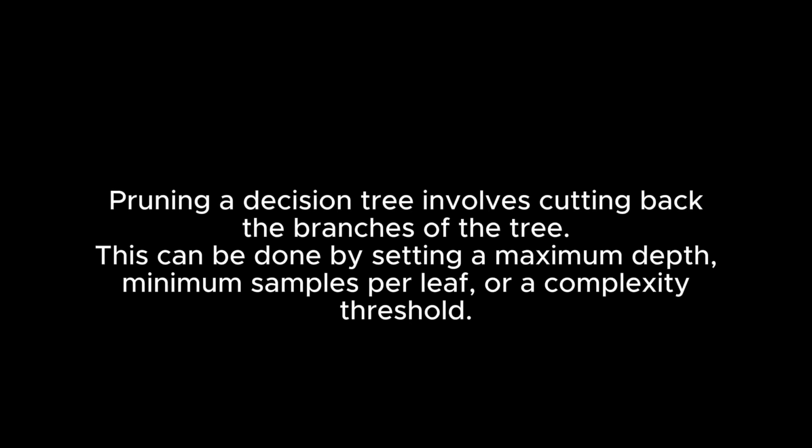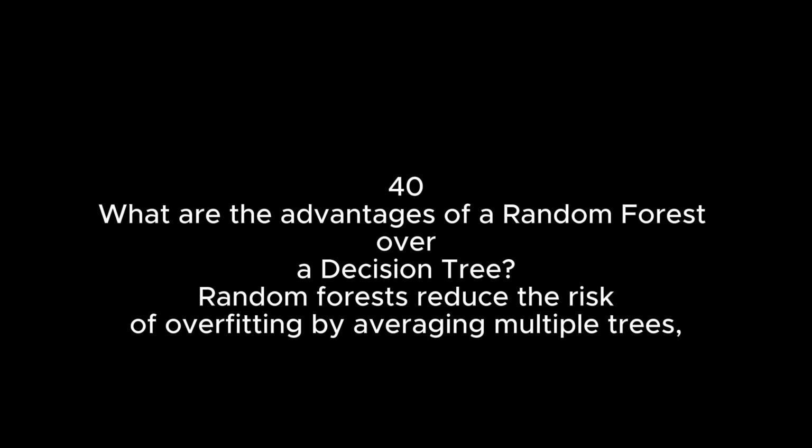39. How is a decision tree pruned? Pruning a decision tree involves cutting back the branches of the tree. This can be done by setting a maximum depth, minimum samples per leaf, or a complexity threshold. 40. What are the advantages of a random forest over a decision tree?